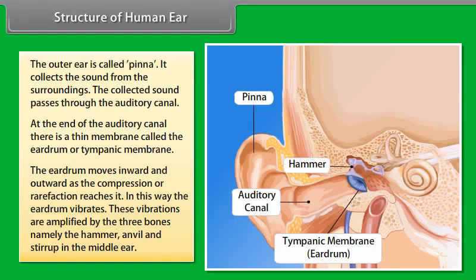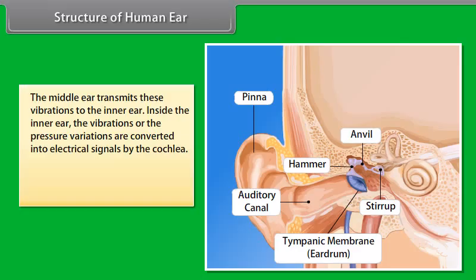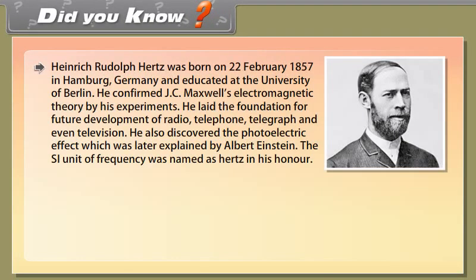Structure of the human ear. The ear consists of three basic parts: the outer ear, the middle ear, and the inner ear. Each part of the ear has a specific role in the task of detecting and interpreting sound. The outer ear is called the pinna. It collects the sound from the surroundings. The collected sound passes through the auditory canal. At the end of the auditory canal, there is a thin membrane called the eardrum or tympanic membrane.